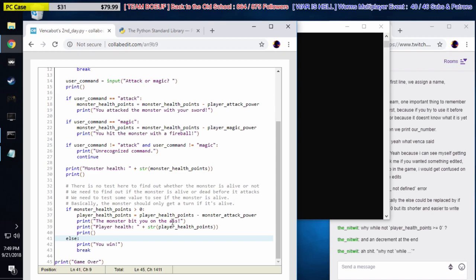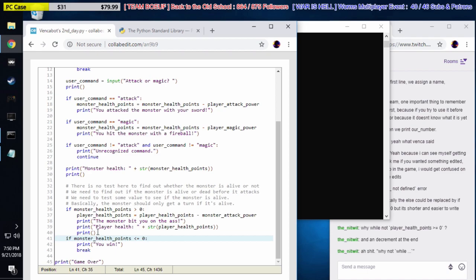But also, it saves on computational power, because whenever you ask a question to the computer, it takes up power. So this if statement here is taking up resources in the computer, very very minimal resources, but resources nonetheless. So we can say, if monster health points is greater than 0, that means it's still alive. Do this stuff.